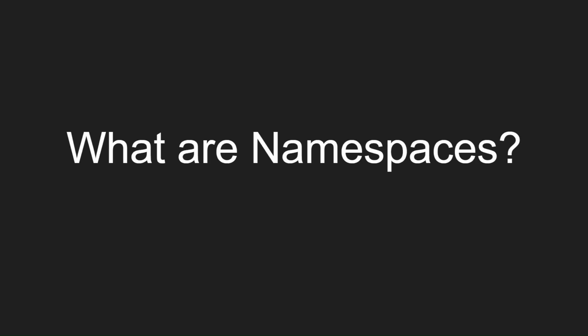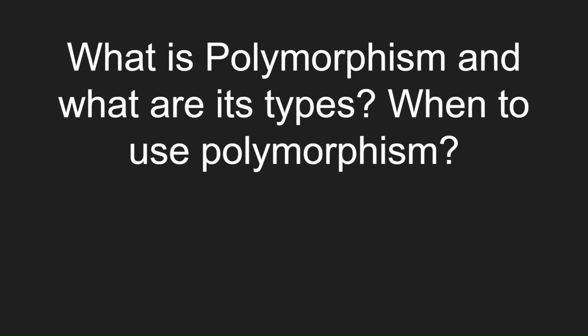What are namespaces in C Sharp? A namespace is a container for a set of related classes and other types. It is similar to packages in Java. What is polymorphism? What are its types and when to use polymorphism?